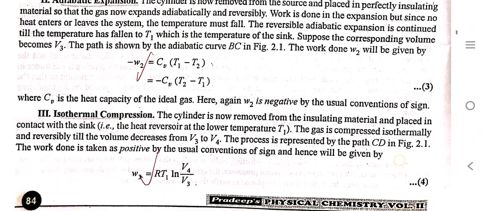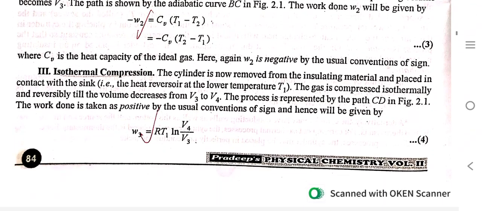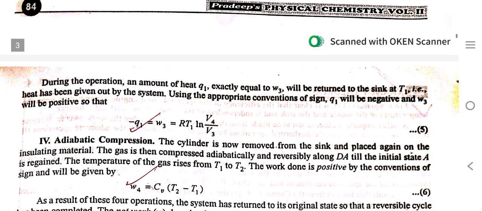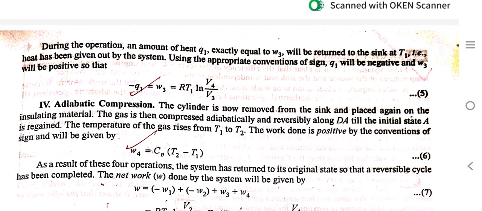And third is isothermal compression. The cylinder is now removed from the insulating material and placed in contact with the sink. The gas is compressed isothermally and reversibly till the volume decreases from V3 to V4. The process is represented by the path CD. The work done in this will be positive. So W3 is equal to RT1 ln of V4 by V3. During this operation, the amount of heat given out will be minus Q1, equal to W3, which is equal to RT1 ln of V4 by V3.